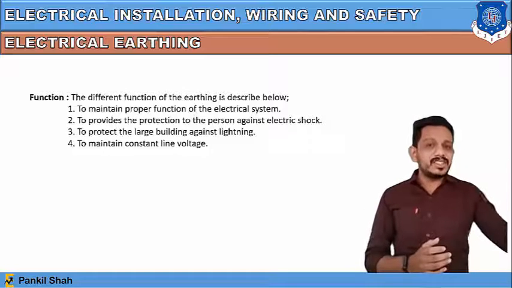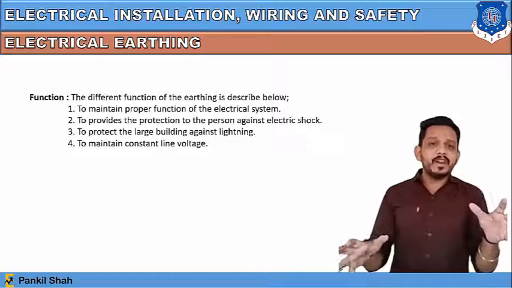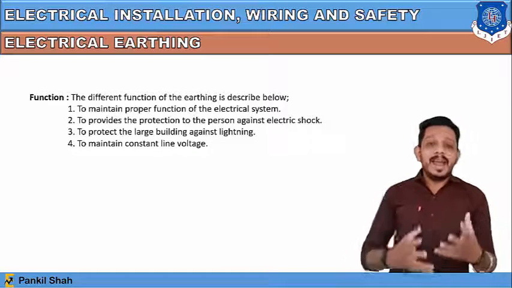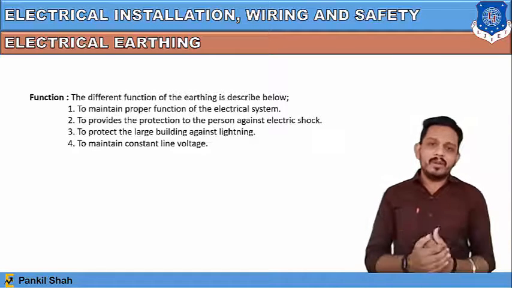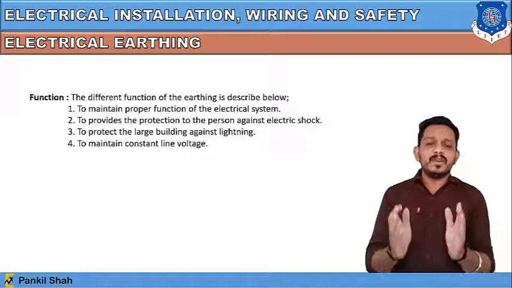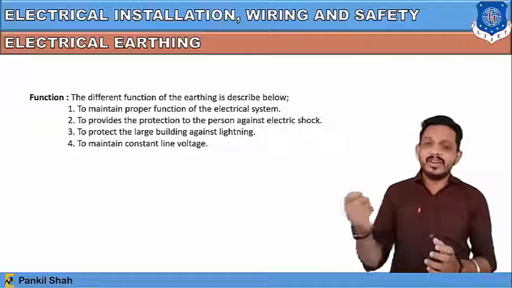Means from that system, electric current will pass through the earth, and otherwise, no matter how many instruments are connected, all will get electrified. And if some person touches that instrument, then electric shock will occur. So that's why it maintains the proper function of the electric system. By earthing, we can prevent the electric shock.